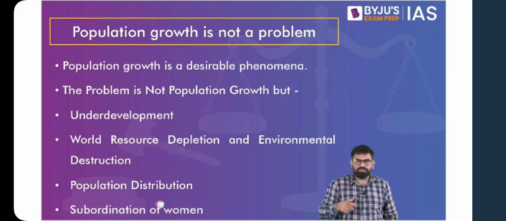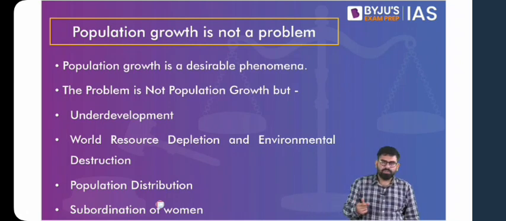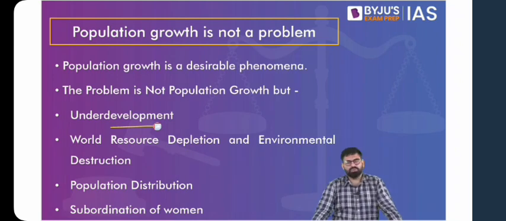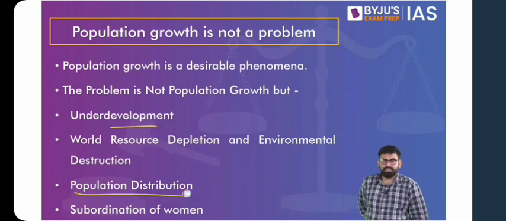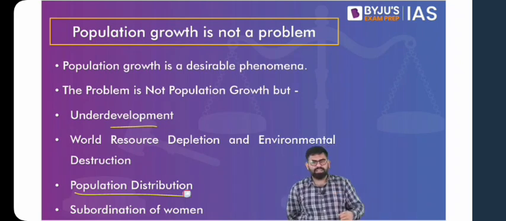this increasing population growth. Again, with respect to distribution of population, think in terms of population density. This uneven distribution of population, with more and more people moving towards urban areas, is creating a burden on resources. It can be fixed if we distribute our population evenly, if we develop all the areas equally. And also there's a feminist argument which says that it is the subordination of women, the lower status of women in society, which is a problem. Population growth is not a problem. So these can be the various arguments in this regard.